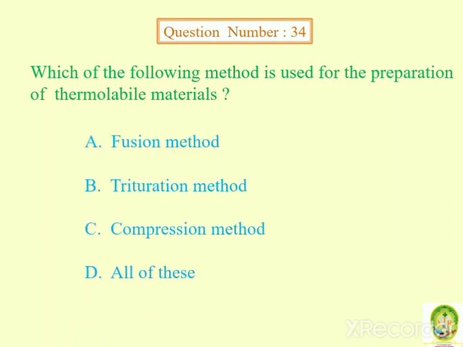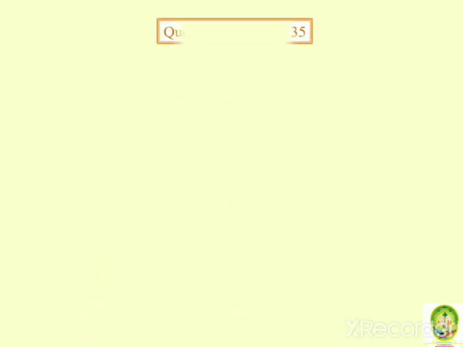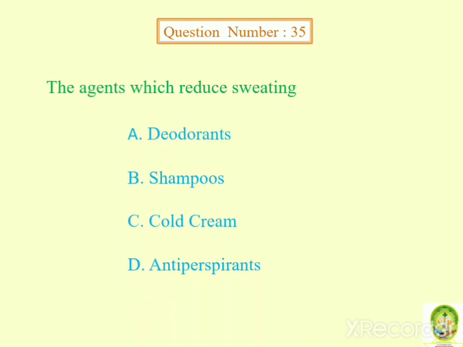Fusion method, trituration method, compression method, all of these. Answer is trituration method. The agents which reduce sweating, that is deodorants, shampoo, cold cream, antiperspirants. So the answer is antiperspirants, which reduce sweating.